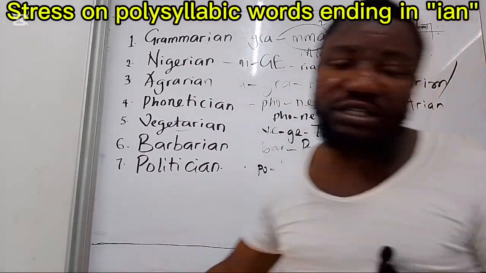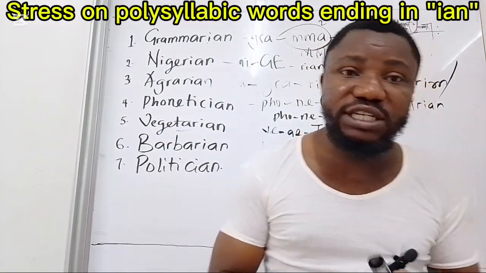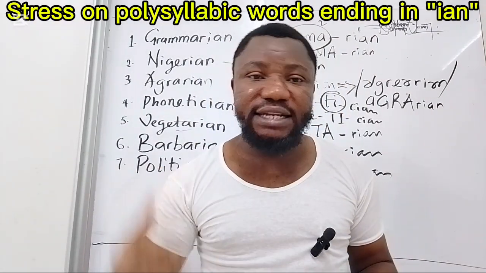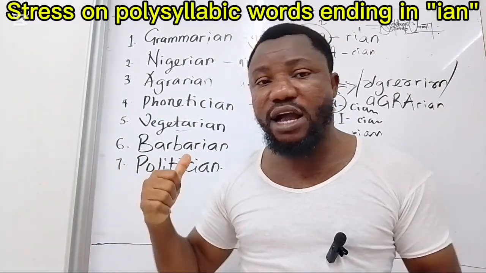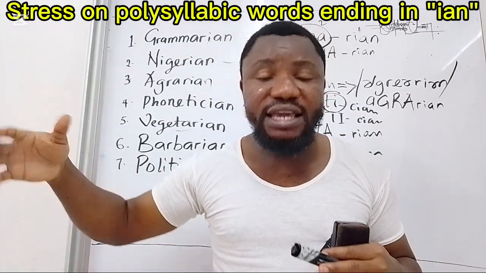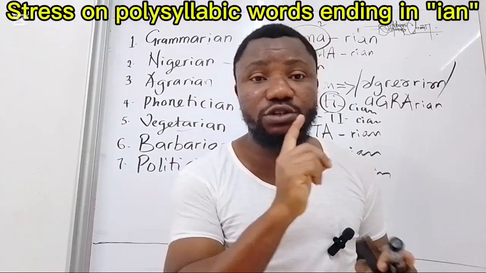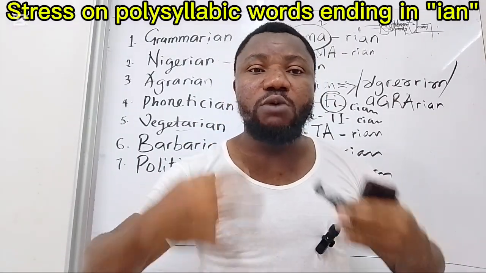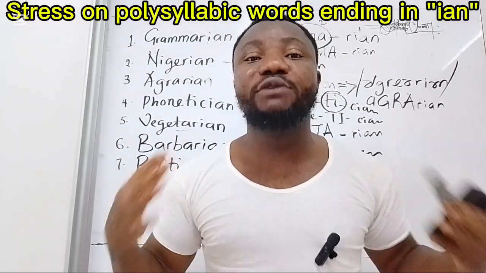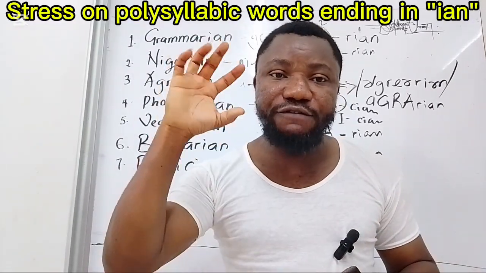So that is that about this class. Remember, we've talked about words ending in ION, we've talked about words ending in IC, we've talked about patterns of words ending in IAL. And right now, we just looked at patterns of words that end in IAN. The rule is pretty simple. When you see those words and you want to pronounce those words, always make sure that it is the penultimate syllable you always foreground, you always place stress, emphasis on.